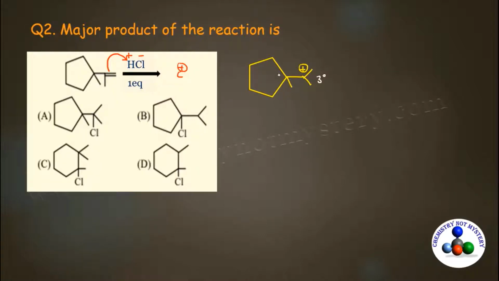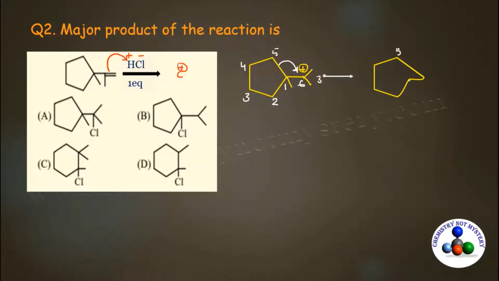And by the ring expansion, we will get 6-membered ring. So carbocation rearrangement will take place by ring expansion. So first of all, number these carbons. I can number this 1, 2, 3, 4, 5 and this one is 6. Now carbon 5 will break bond with carbon 1 and form bond with carbon 6. In this way, it will result formation of this molecule.